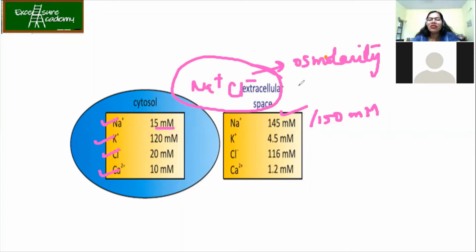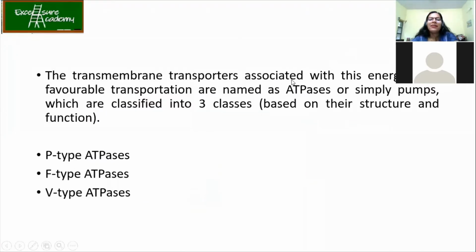Okay. So these two are responsible for maintaining the osmolarity of your blood plasma level. Okay. So the transmembrane transporters are associated with energetically favorable transportation, and they are called ATPases. So what are ATPases actually?